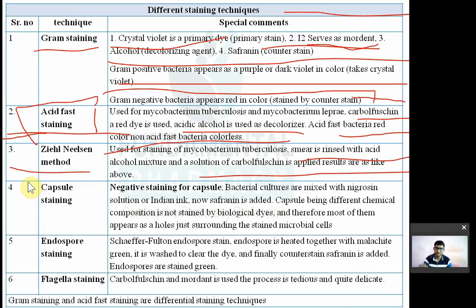So it is used for staining of Mycobacterium tuberculosis. The smear is rinsed with the acid alcohol mixture and solution of carbol fuchsin is added. Now, if the bacteria is acid fast, then it will get stained red. If red color comes, it is acid fast; if it doesn't, it is non acid fast.